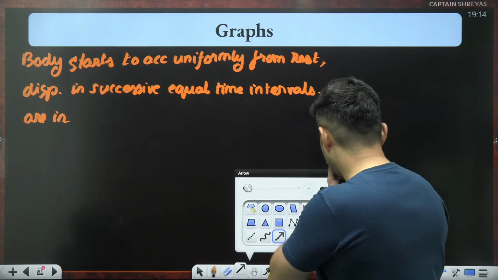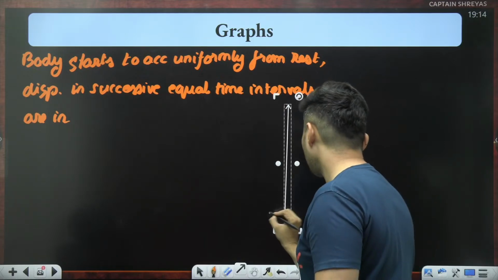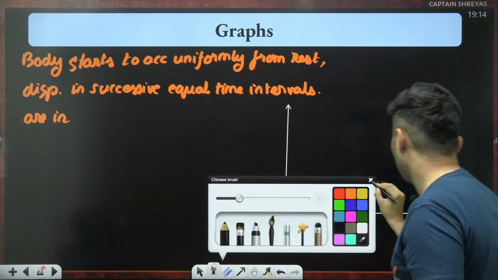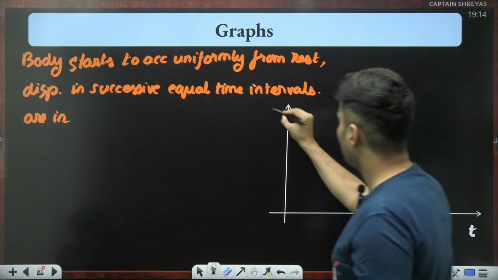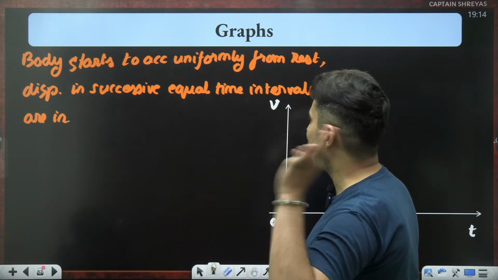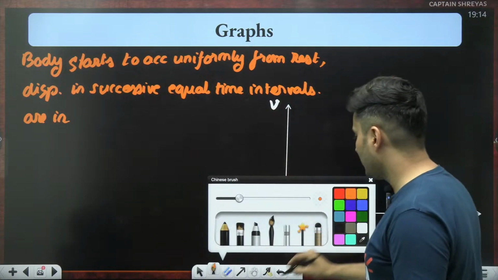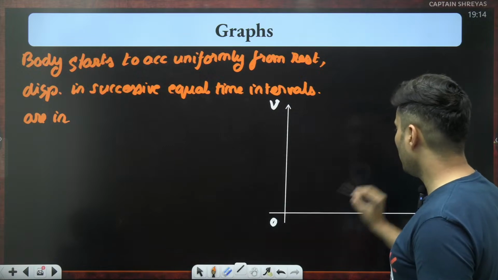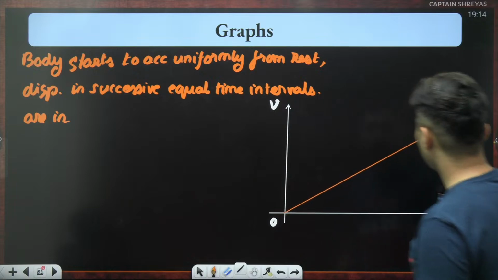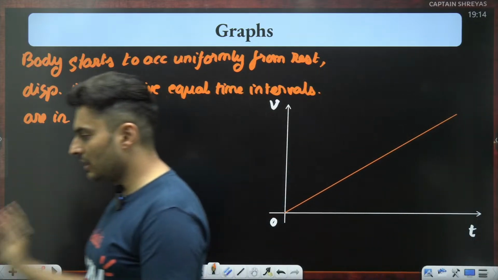So look at this, guys. What I'm going to do is take a graph. This is time, this is velocity. A body which starts to accelerate uniformly. Starts means it has just started from rest. So obviously it has to be a straight line, and uniformly means it has to be a straight line. So this is the graph of velocity versus time. Till this point, everybody clear?